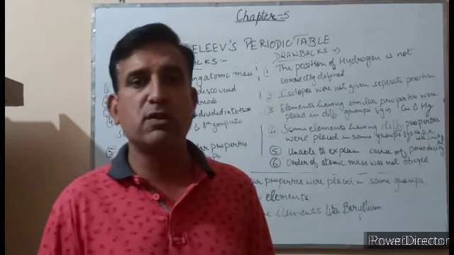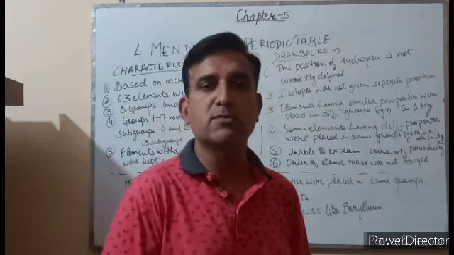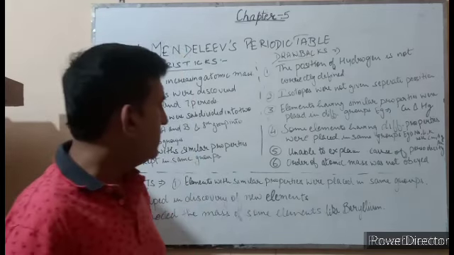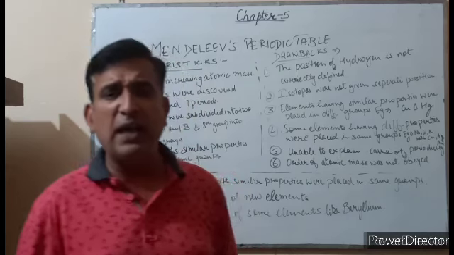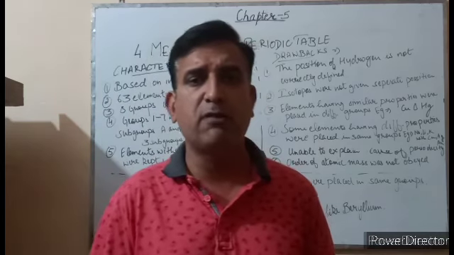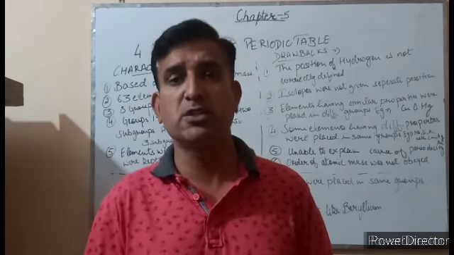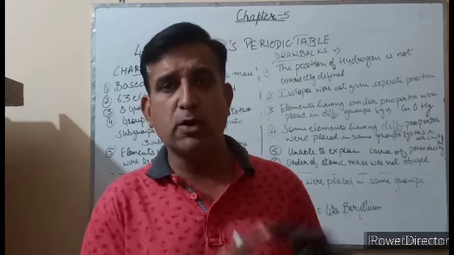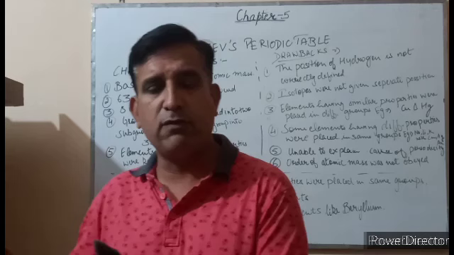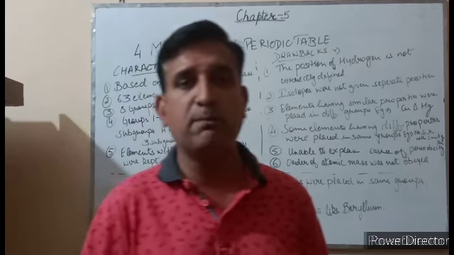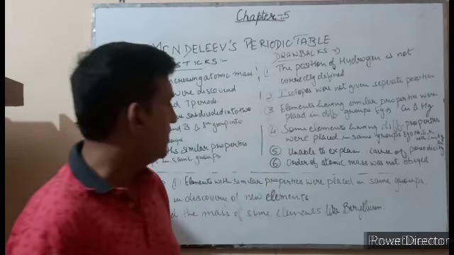The properties of copper, silver and gold were entirely different from that of lithium, sodium and potassium. Then Mendeleev was unable to explain the cause of periodicity. Why do elements with similar properties repeat after a fixed interval? What is periodicity? I told you earlier also. Periodicity means repetition of elements with similar properties after a fixed interval. Why was this happening? Mendeleev couldn't explain it.